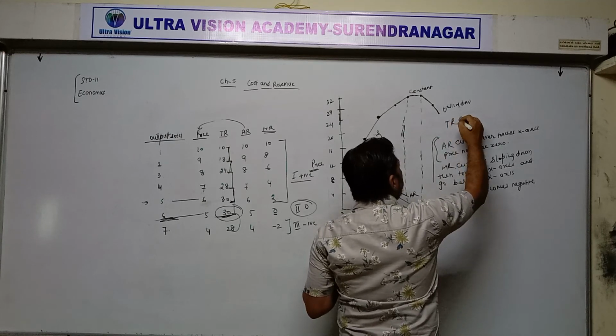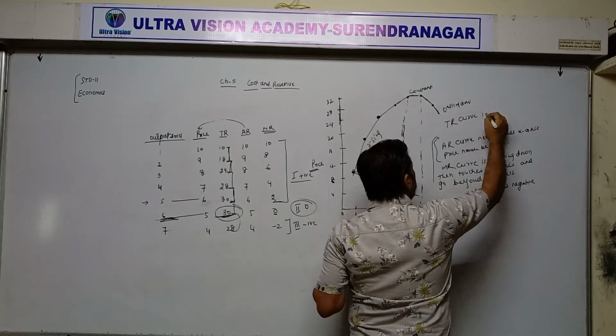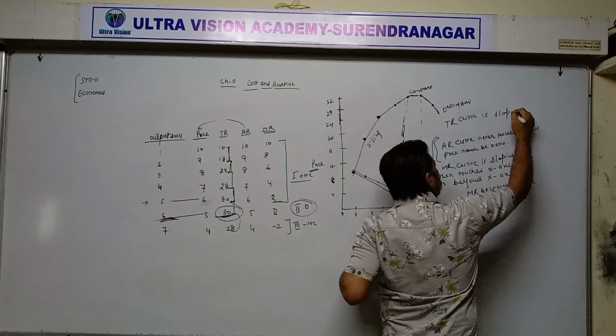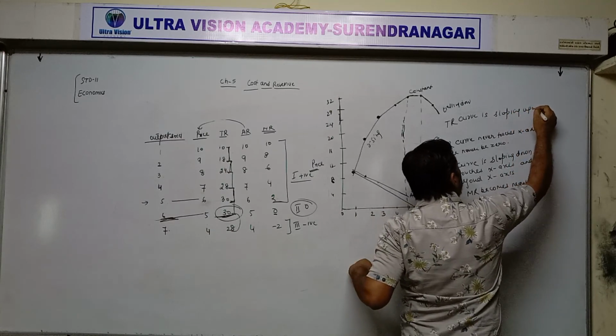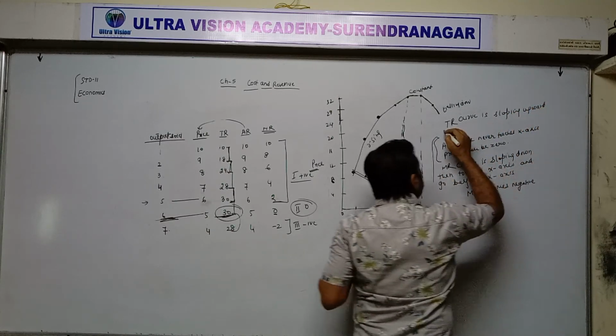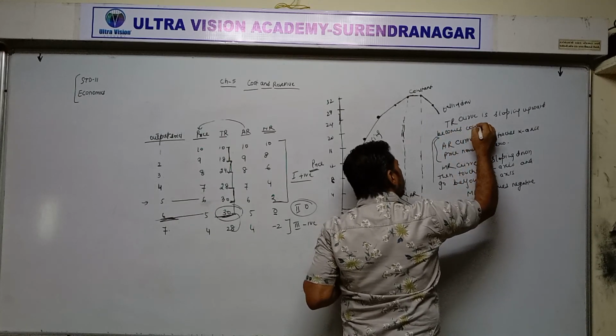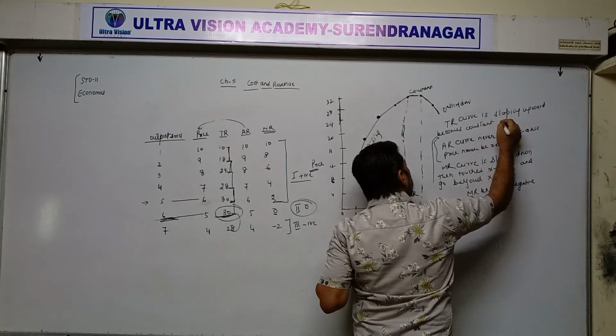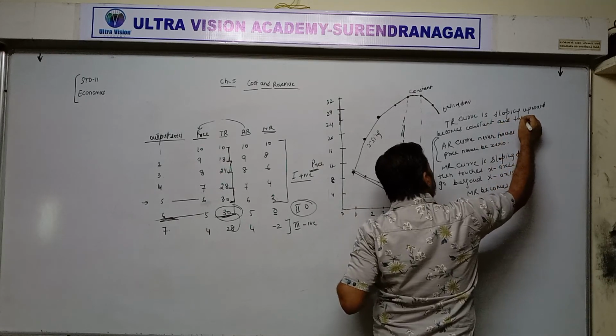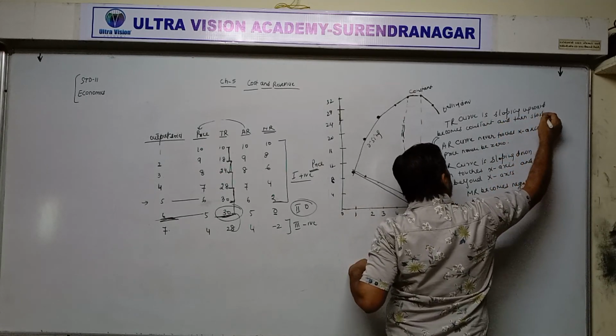And the TR curve is sloping upward, then becomes constant, and then starts falling down.